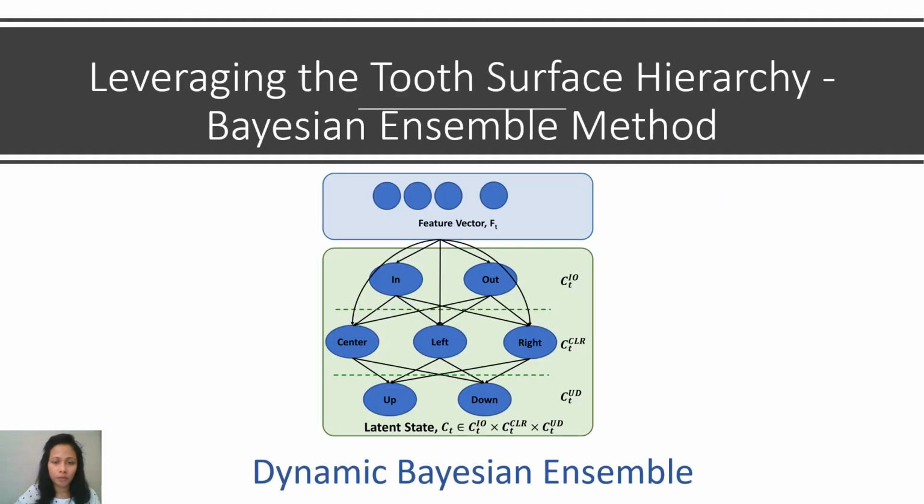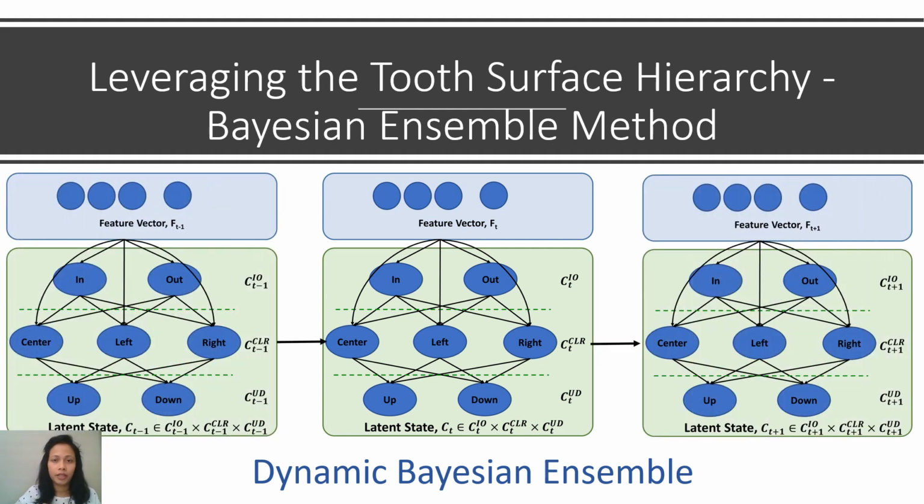After extracting the most important features, we want to classify each brushing stroke to any of the 9 surfaces. Since inner surface brushing is completely different from outer surface brushing, we created a layer-by-layer Bayesian network, where the first layer tries to identify the likelihood of inner versus outer, and the second layer tries to identify the likelihood of central, left, or right given the condition of the first layer, and so on. Finally, the model classifies the class with maximum likelihood. Furthermore, we also observe a stable pattern during the surface transition. That's why we updated the network by adding state transition.